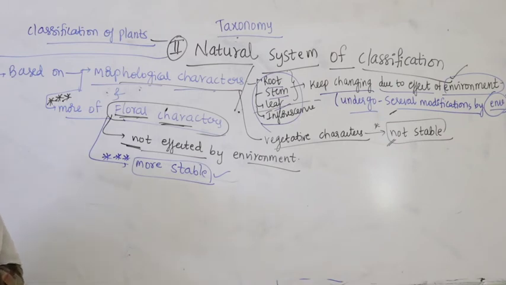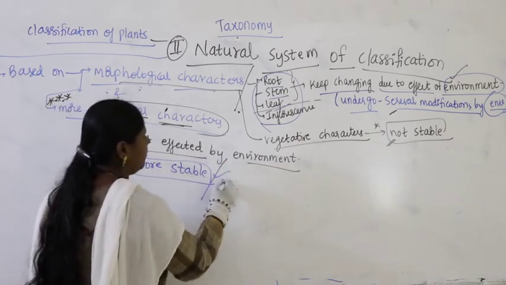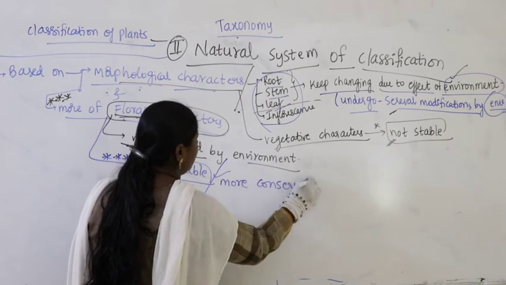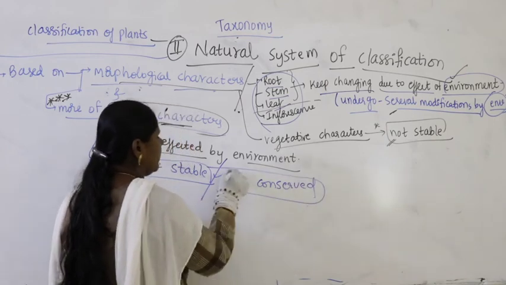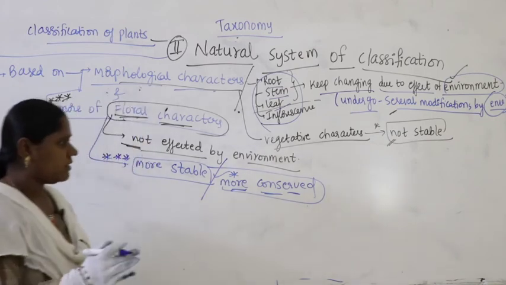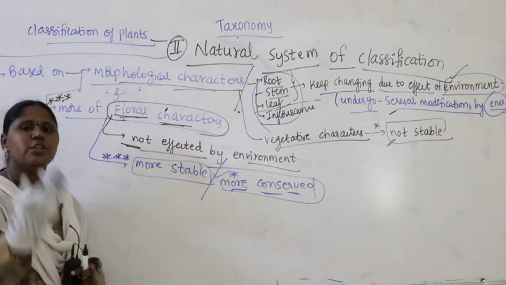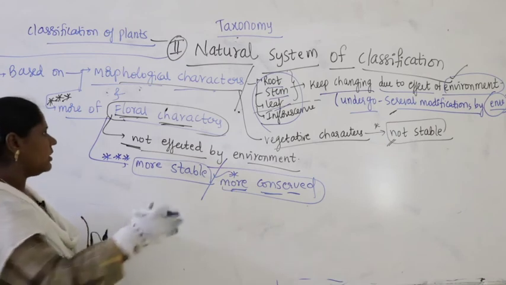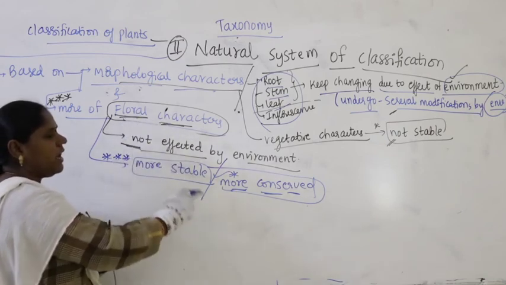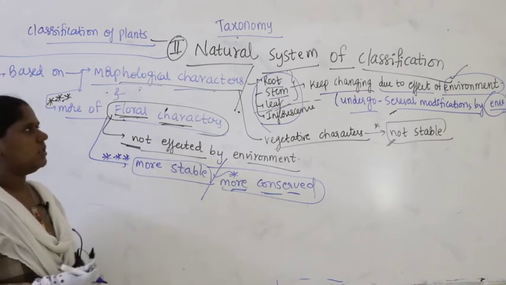In the summer season it will be 3, and if the flower is produced in the rainy season also it will be 3 only. So floral characteristics are more stable, or we say more conserved. The same characteristics will be expressed for generations together. That's why we say floral characteristics are more stable and more conserved.